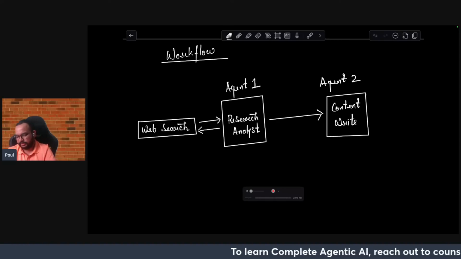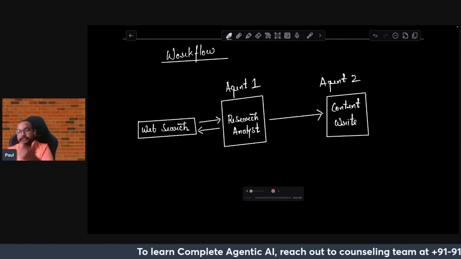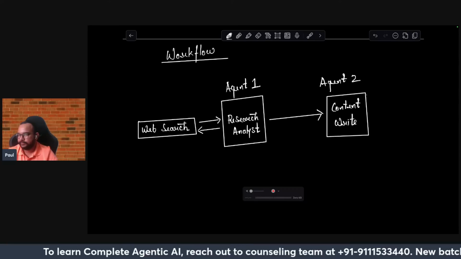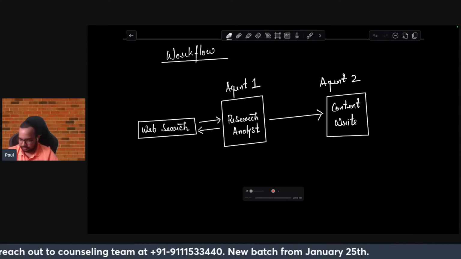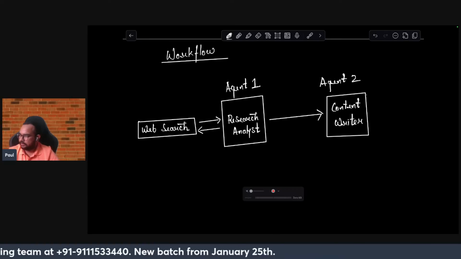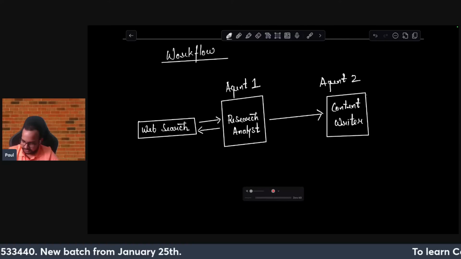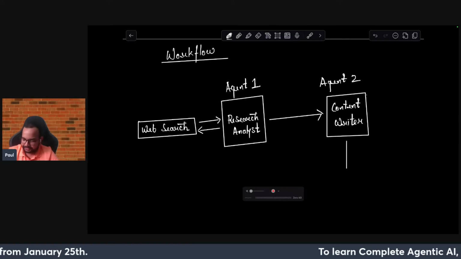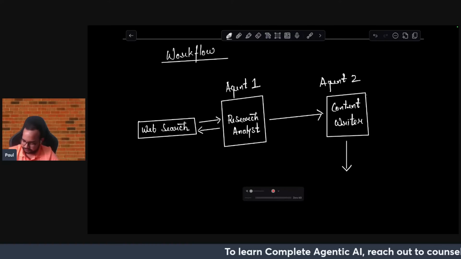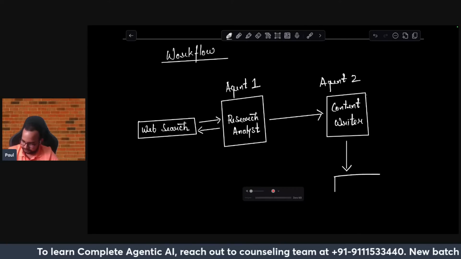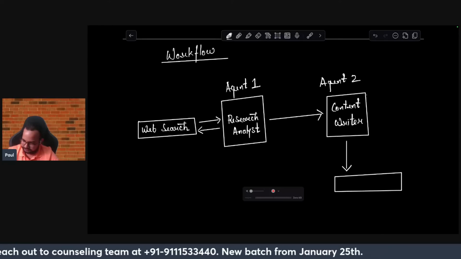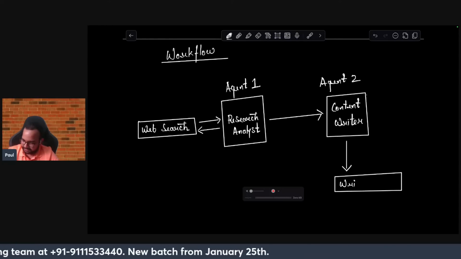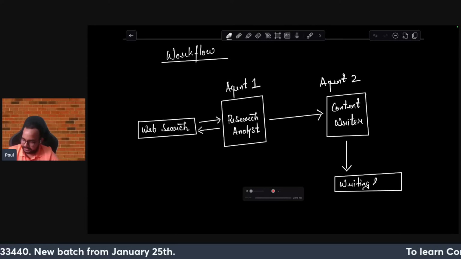Agent 2 will take the output of agent 1 and work on top of that content. The job of this agent is, for now, writing and editing.